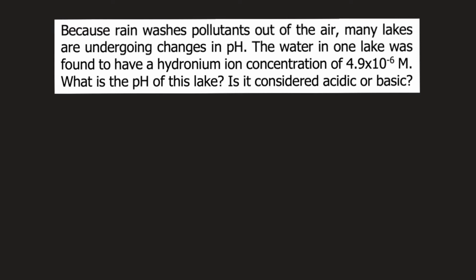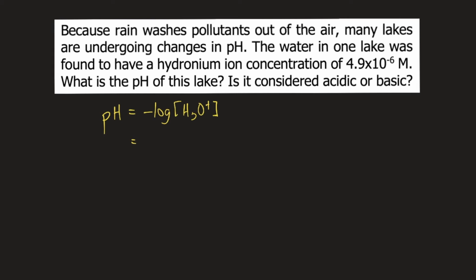So this question is pretty straightforward. We are given the hydronium concentration and we just need to determine the pH. The formula for pH is equal to negative log of the concentration of hydronium.